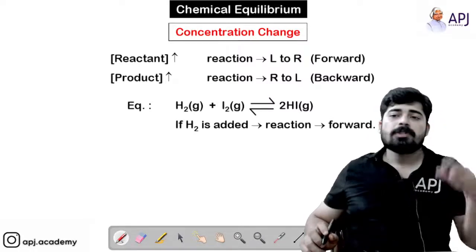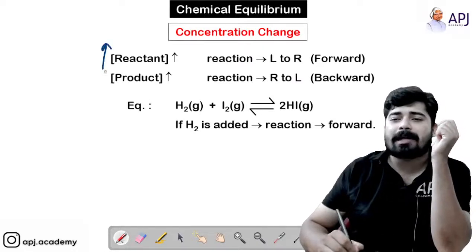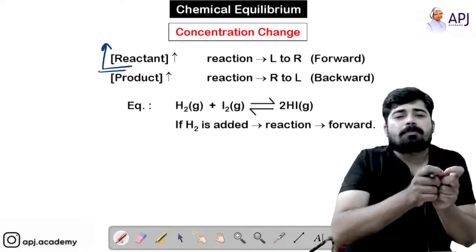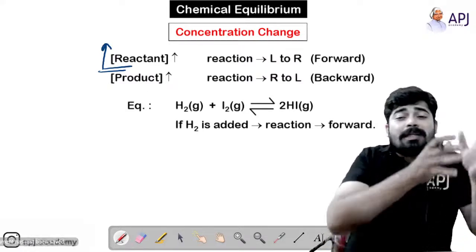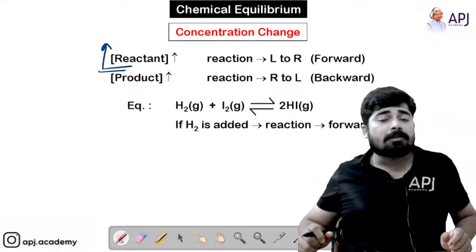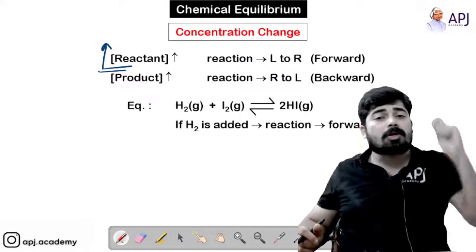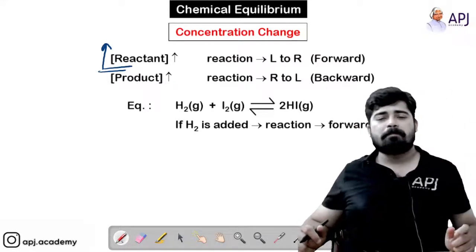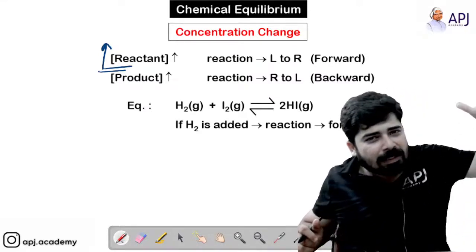So first, if you are increasing the concentration of the reactant, according to the Le Chatelier principle, the equilibrium reaction tries to decrease the concentration of the reactant, because this is the cause. Increasing the reactant is the cause that you have made, which has disturbed the equilibrium. So now the equilibrium reaction tries to decrease that particular concentration.